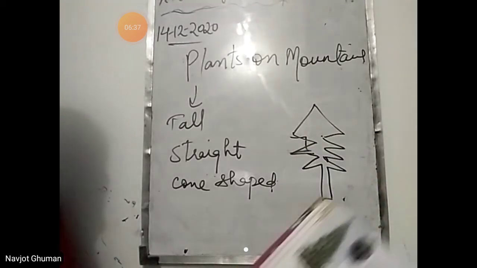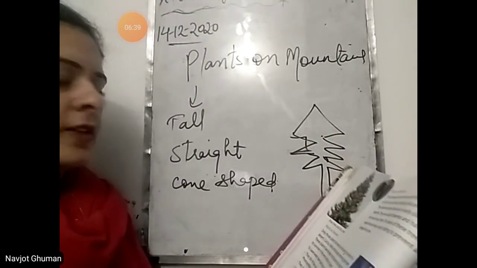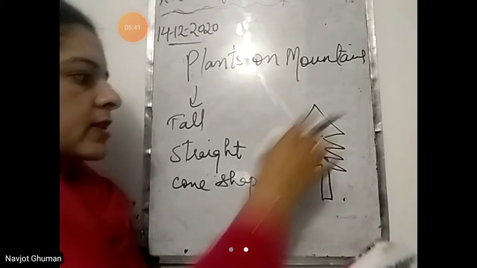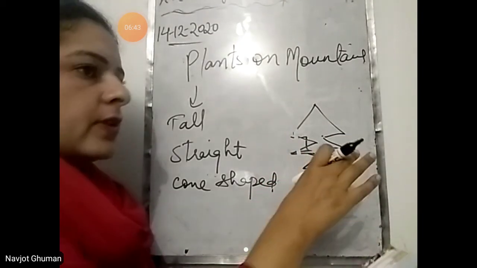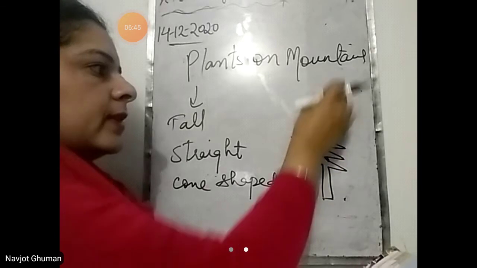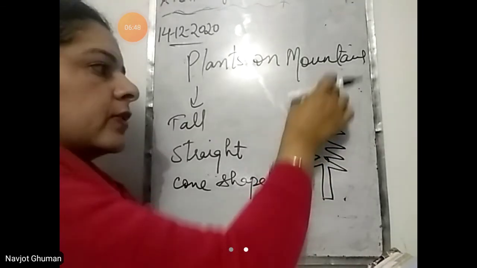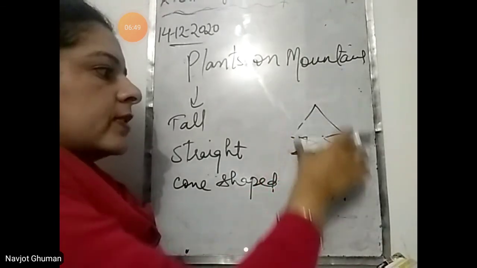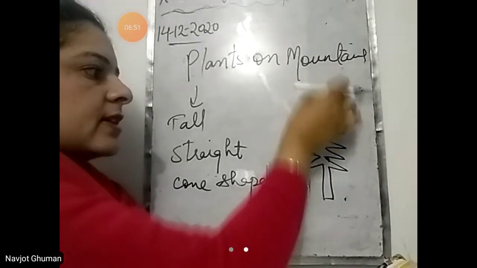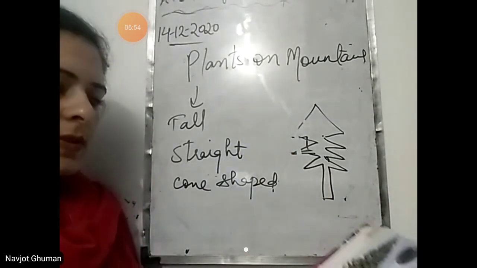Cone shaped, they have cone shaped structure. These features allow the snow to slide off easily because there is a lot of snowfall in mountain areas. So when snowfall is there, it falls on the trees, it slides off easily. वो नीचे गिर जाती है easily, slide होके. That is why they have cone shaped structures.